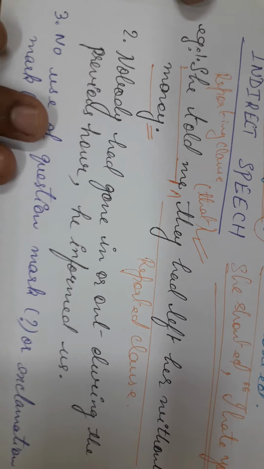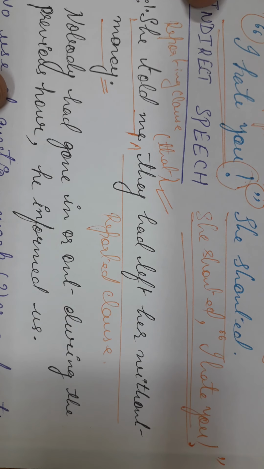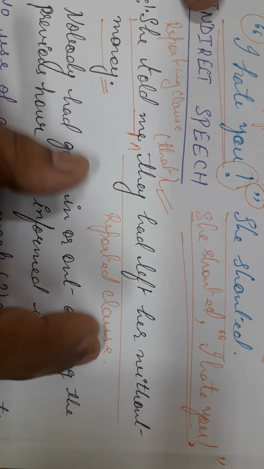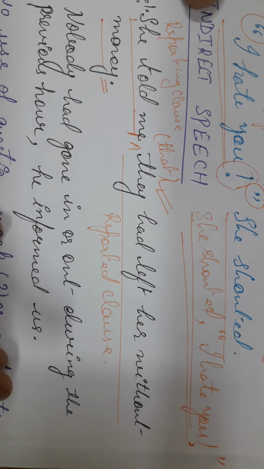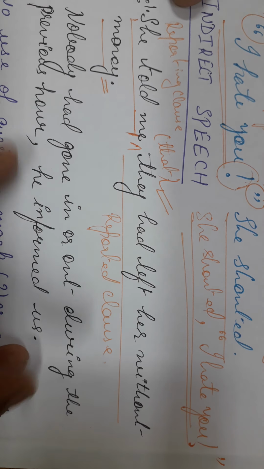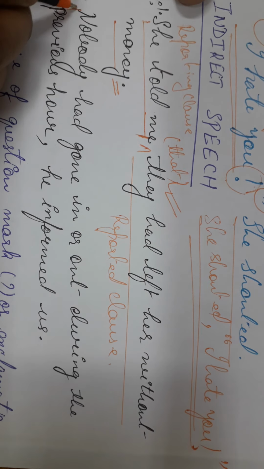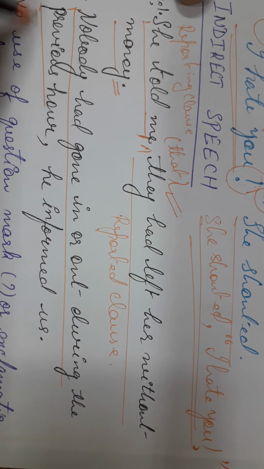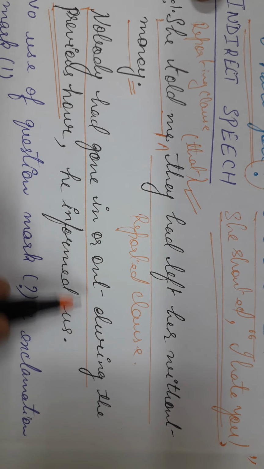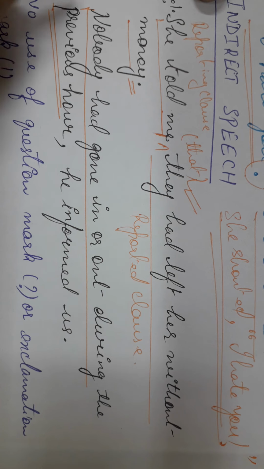Again, there is an exception. If the reported clause comes in the beginning followed by the reporting clause, then we use a comma. How? Suppose nobody had gone in or out during the previous hour. Now this part of the statement is known as the reported clause.